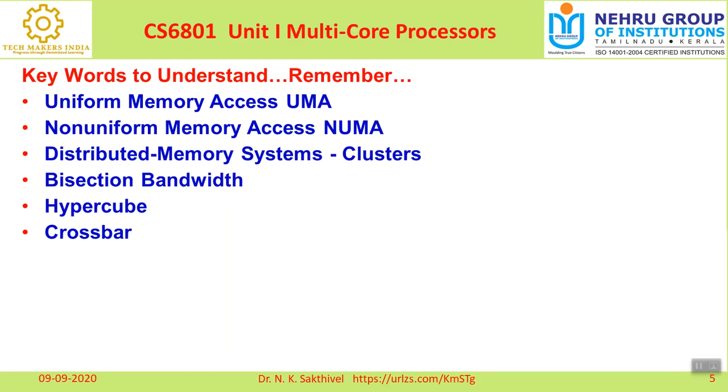That's a very important one. Here contention refers to congestion. So crossbar is the methodology by which any number of processors can contact any other processors or any other memory without congestion or collision. For this purpose we use the crossbar.